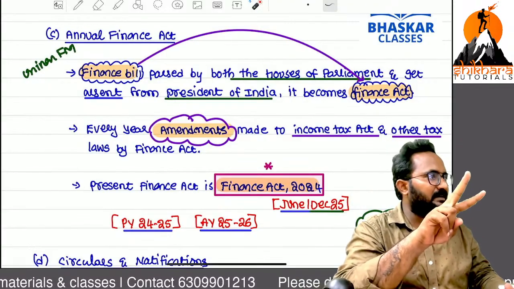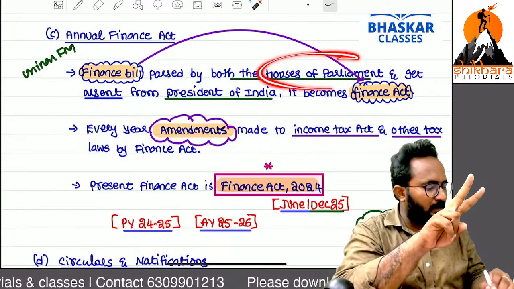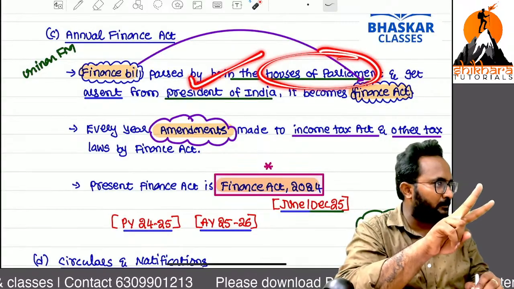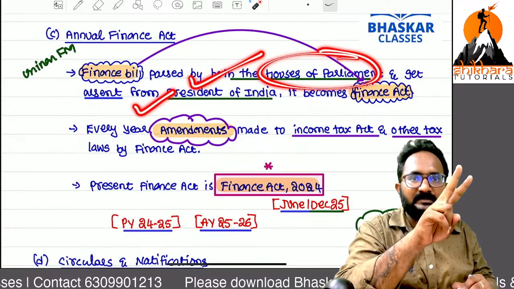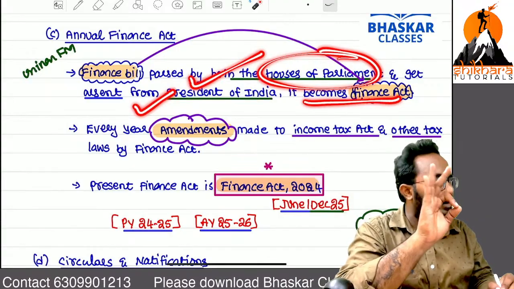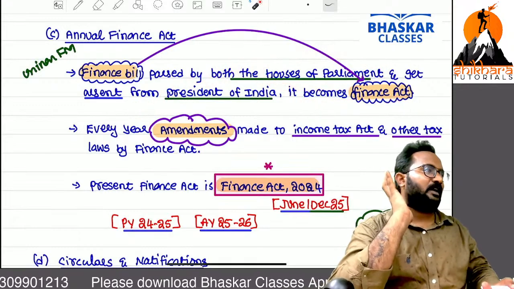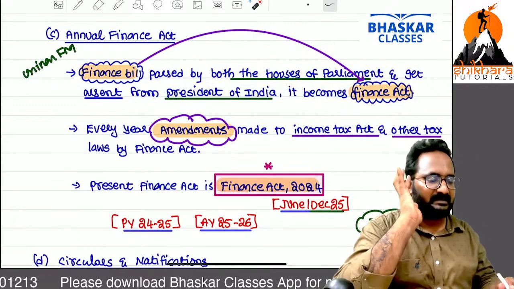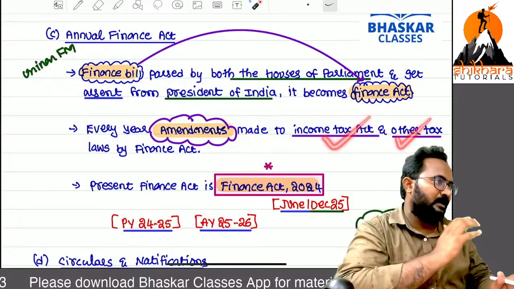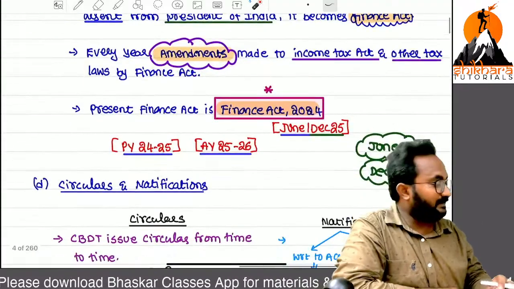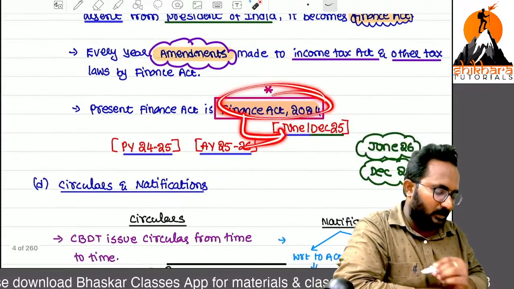Now you can tell me, if I am asking about the annual Finance Act, every year the Union Finance Minister introduces the bill in both the houses of Parliament. If that is passed by both the houses of Parliament, after getting the assent from the President of India, that can be converted into Finance Act. Every year because of this Finance Act, we have changes or amendments in the Income Tax Act as well as other laws. So the present Finance Act for our examinations is what, ma?